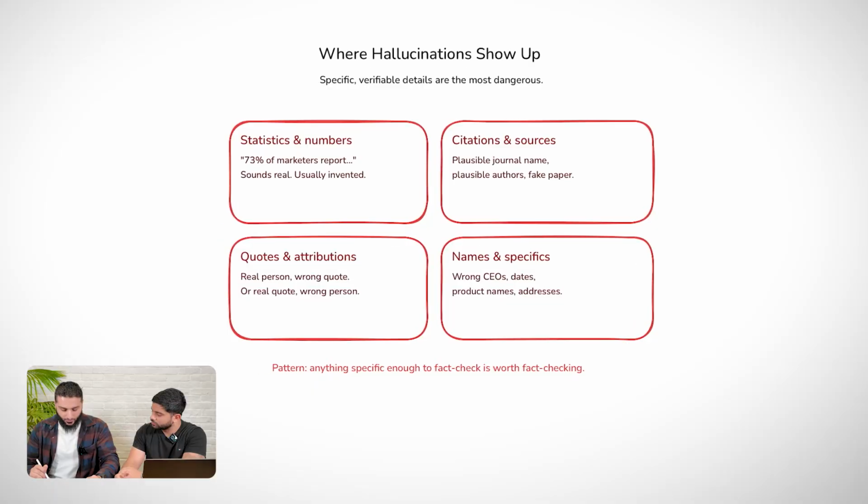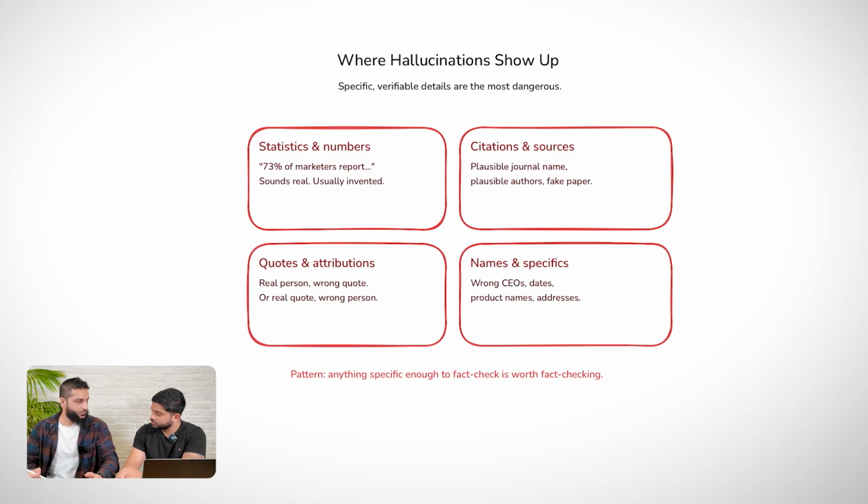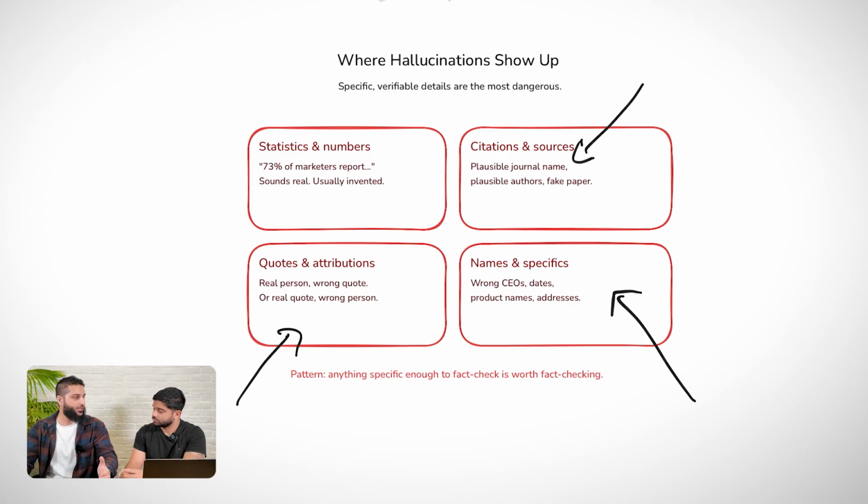Okay, so where are some common situations where hallucinations come up when working with an LLM? Some of the most common examples that we find hallucinations are in statistics and numbers. So AI tends to exaggerate or make up numbers as it's responding. Also in citations and sources, as we just saw with that quotation from Einstein, that wasn't true, but it came up with it anyway. Quotes and attributions again, and it may also hallucinate in names. So it may make up a name, it may come up with a name of a company that's wrong or isn't correct, or addresses and so on. Any kind of data that it thinks it knows, it might not know.